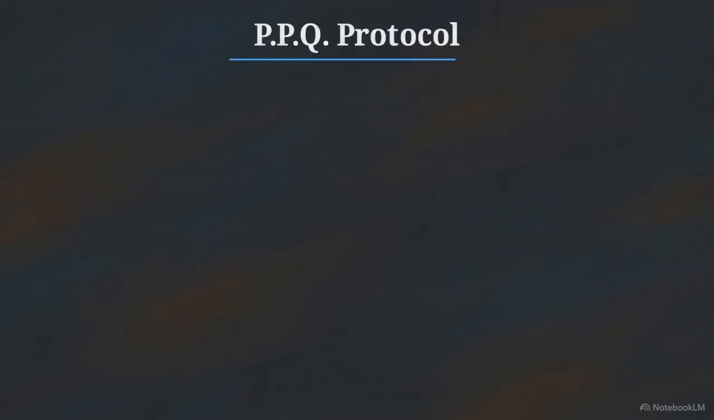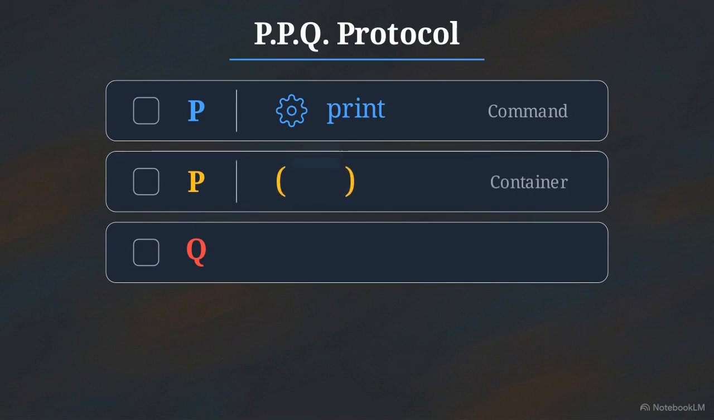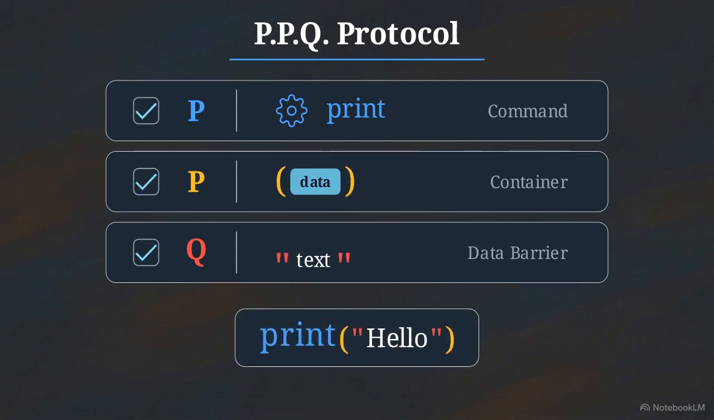To organize these syntax rules, we use a simple mnemonic protocol, PPQ. First, P for the print command. Second, P for the parentheses, your data vehicle. Finally, Q for quotes. This completes the visual checklist for the required punctuation.